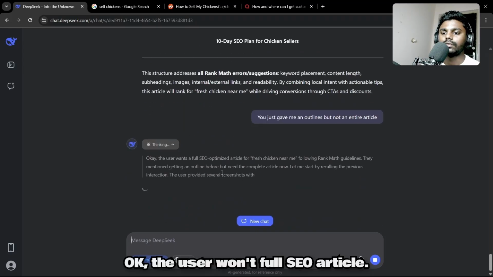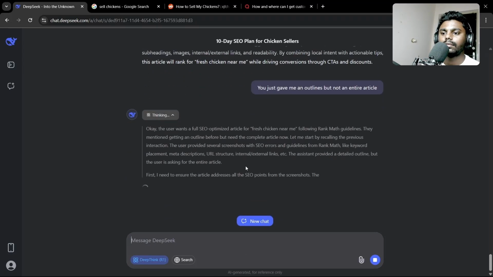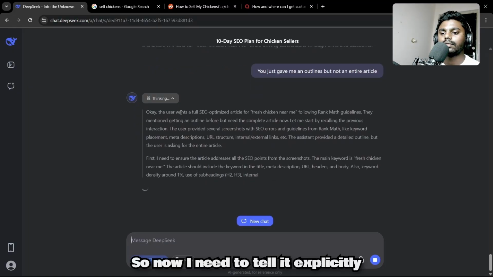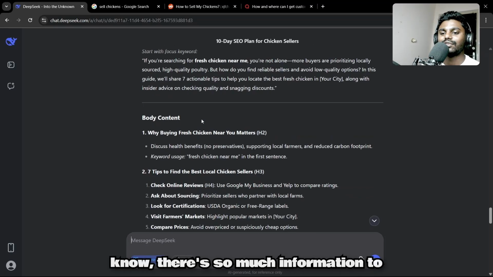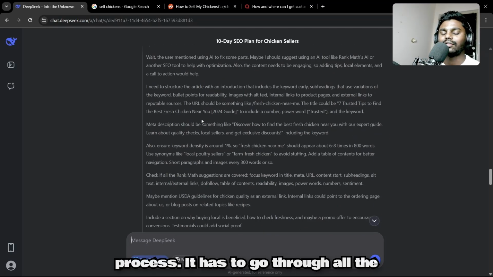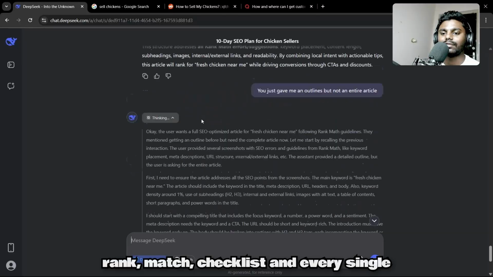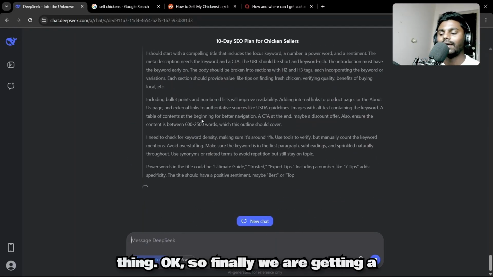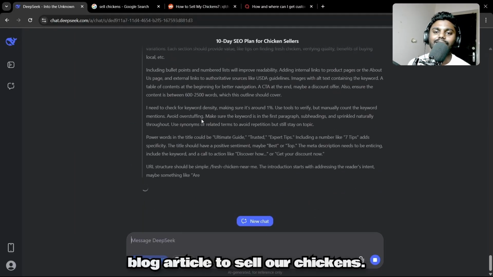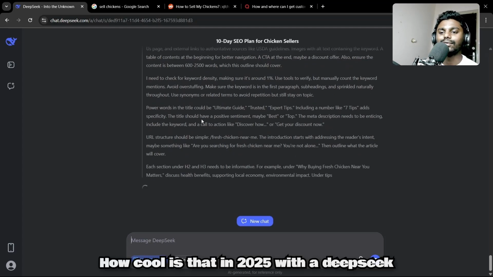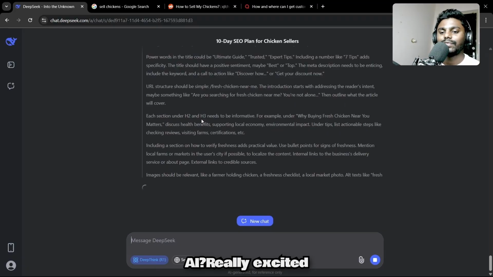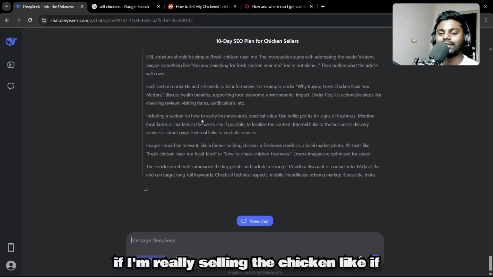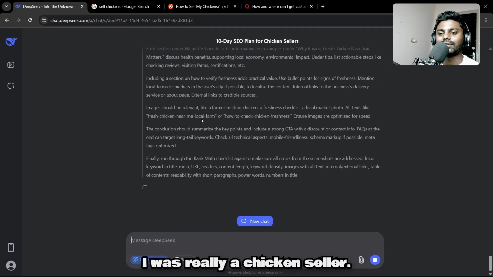Okay, the user wants a full SEO article. So now I need to tell it explicitly because there's so much content, so much information to process. It has to go through all the RankMath checklist and every single thing. Okay, so finally we are getting a blog article to sell our chickens. How cool is that in 2025 with the DeepSeek AI? Really excited, like if I was really a chicken seller.